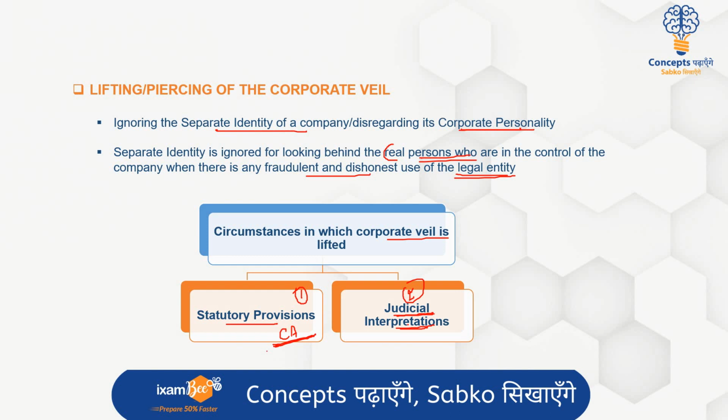So उस circumstances में court जो है will take a step ahead and will see that if the circumstances are so that the veil को लिफ्ट किया जाए and the human agency, the people behind that particular corporate entity, they should be held liable, then in that case the courts will go ahead and do that.